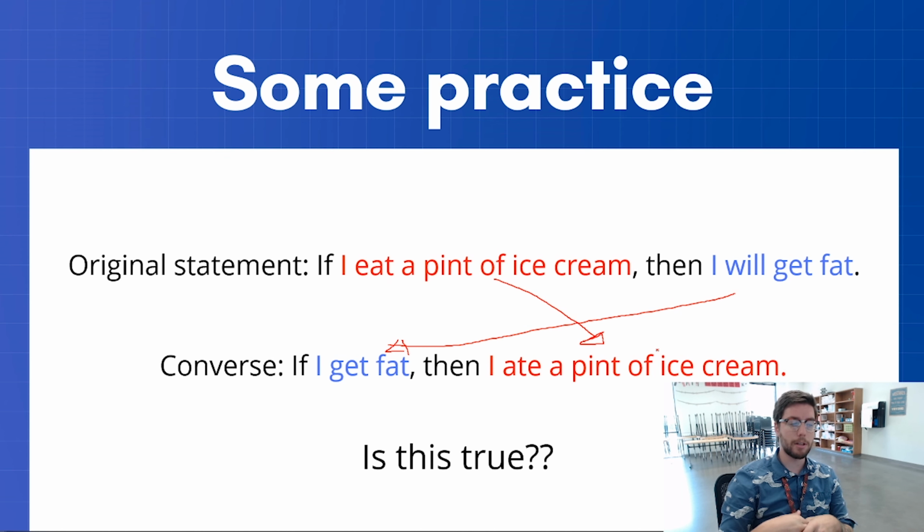Now, let's ask ourselves, is that true? Is that statement true? If I get fat, is it because I ate a pint of ice cream? Well, no, it's not. You can get fat by a lot of things. But I will tell you that a bunch of Hollywood stars, the way that they get fat really, really fast is they drink melted ice cream. It's disgusting, but that's a true fact.